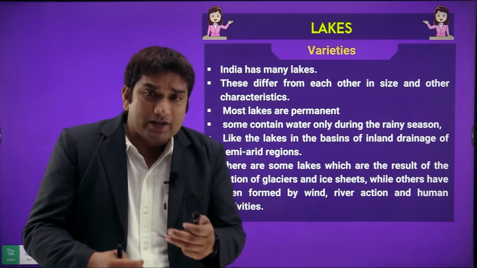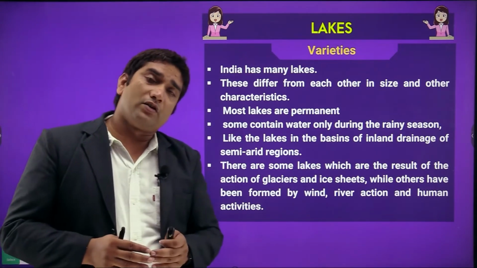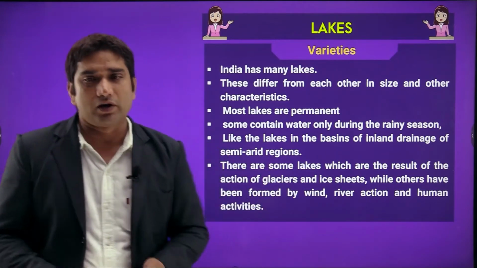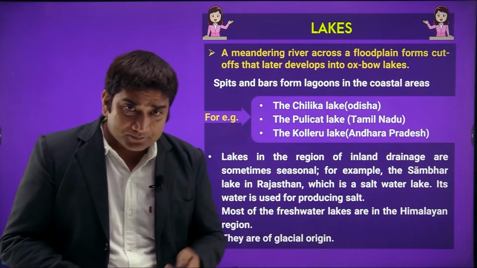So these lakes can be divided on the basis of water sources: one category is freshwater lakes, another is saltwater lakes, right.